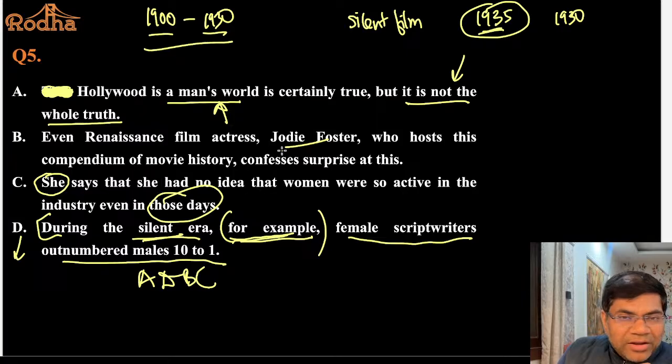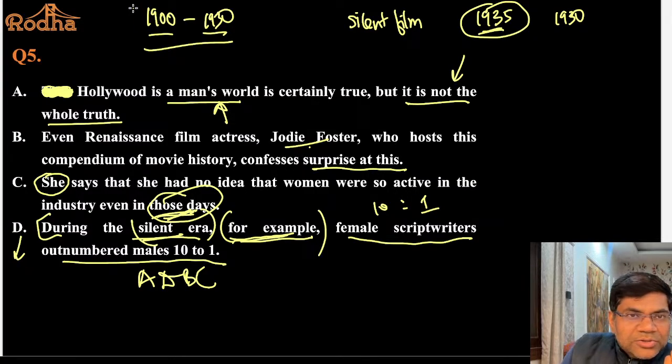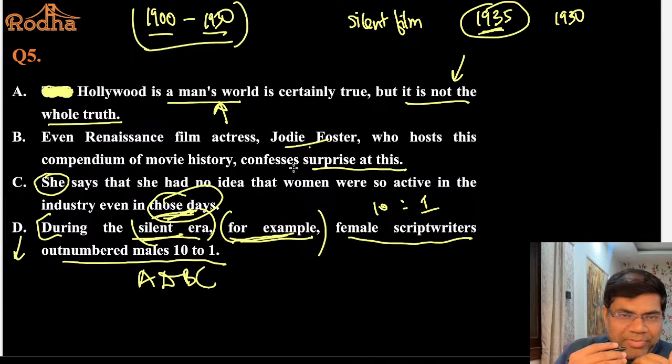Even Renaissance film actress Jodie Foster expresses surprise at this. शायद उसको पता नहीं रहा होगा कि 10:1 का रेशियो था फीमेल स्क्रिप्ट राइटर्स का. She says that she had no idea that women were so active in the industry even in those days. Why those days? Because silent era जो था ये 1900 से लेकर 1930 के बीच का था. Of course, the actors did not speak, but the dialogues had to be there, so that it came as subtitles. समझ में आया कि नहीं? So script writing was there even in those days.